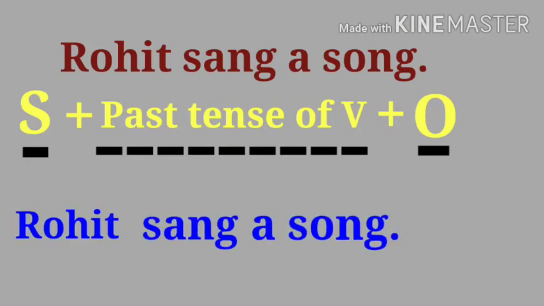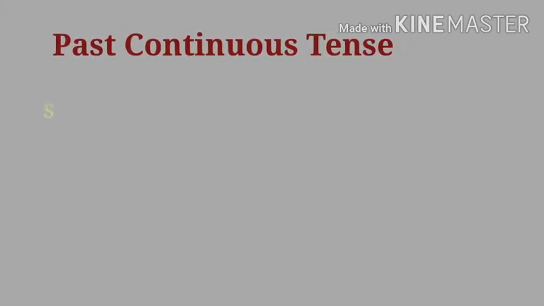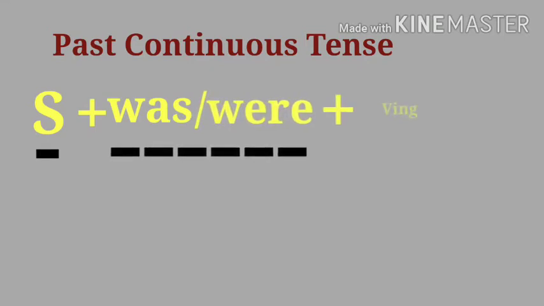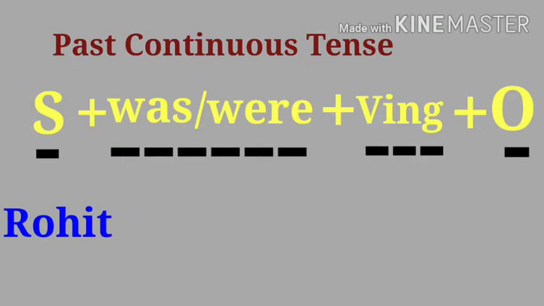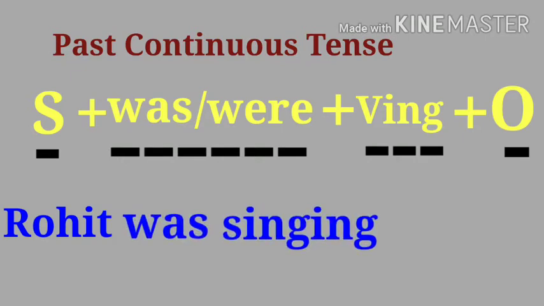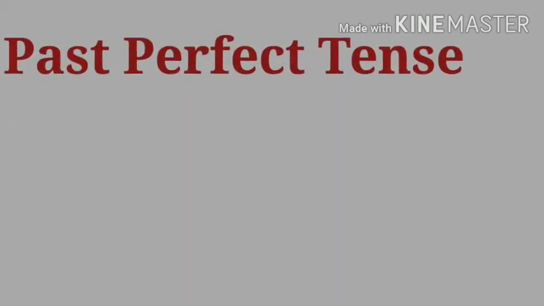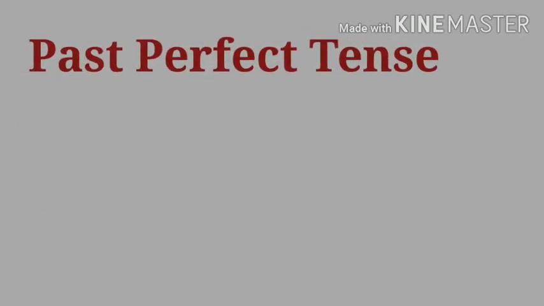Then the second tense, that is past continuous tense: subject plus was or were plus ing form of the verb plus object. Rohit was singing a song. Third sentence, that is past perfect tense. And what is the structure?